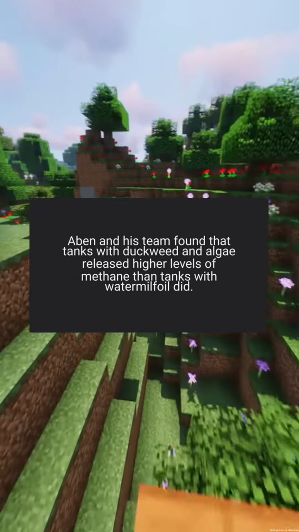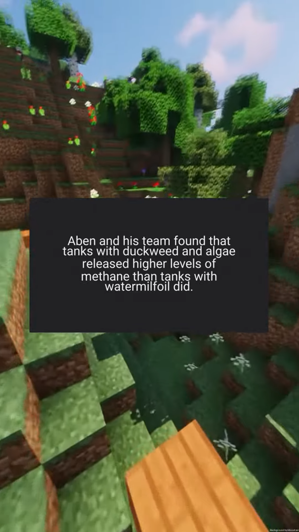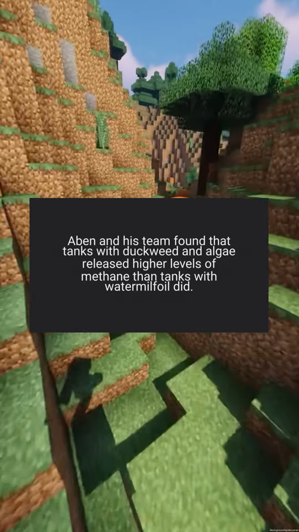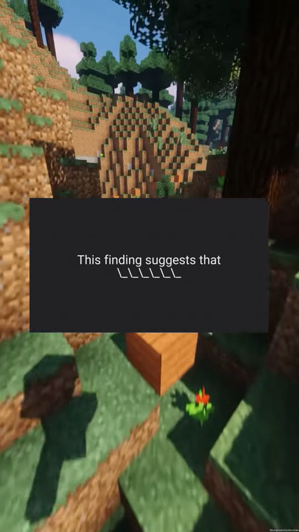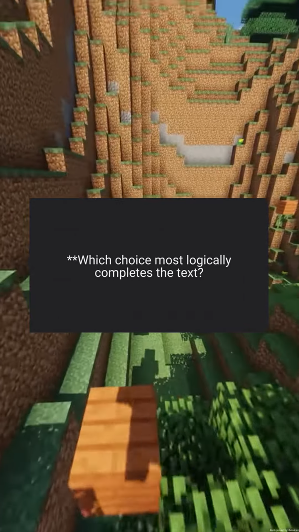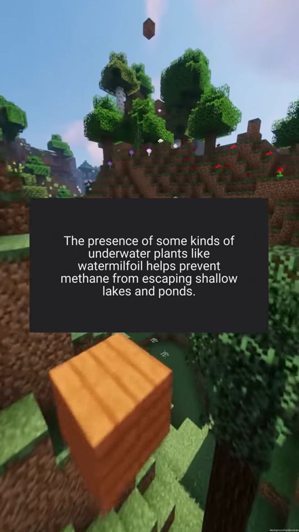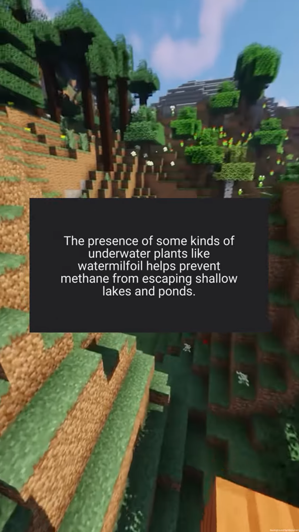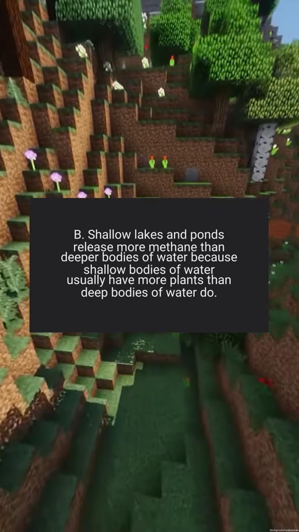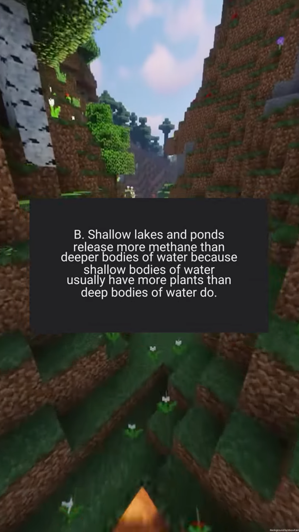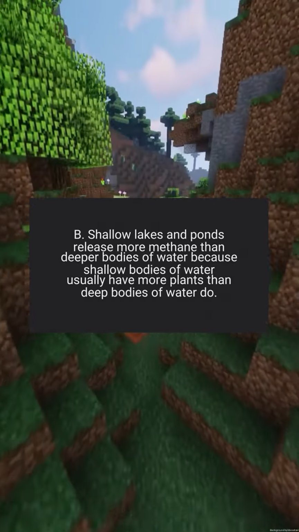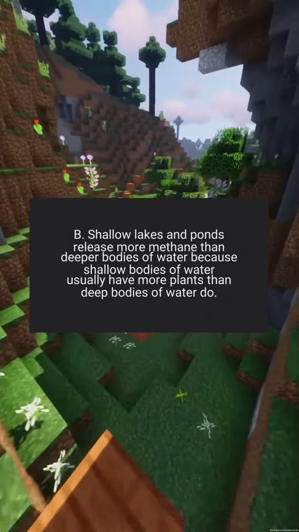Aben and his team found that tanks with duckweed and algae released higher levels of methane than tanks with water milfoil did. This finding suggests that which choice most logically completes the text? A. The presence of some kinds of underwater plants like water milfoil helps prevent methane from escaping shallow lakes and ponds. B. Shallow lakes and ponds release more methane than deeper bodies of water because shallow bodies of water usually have more plants than deep bodies of water do.